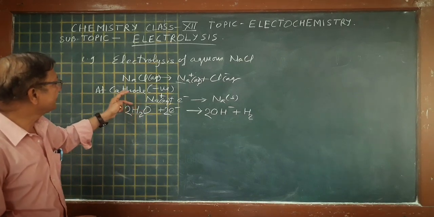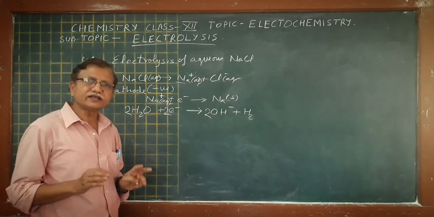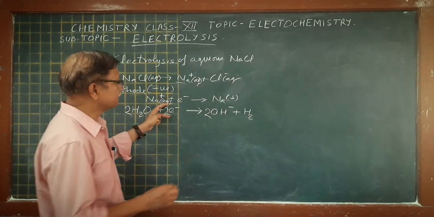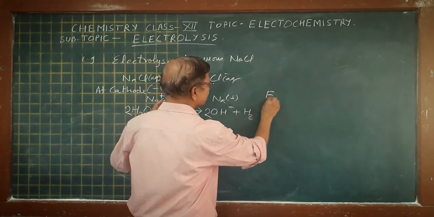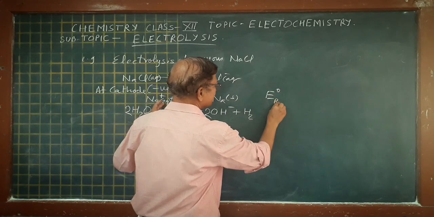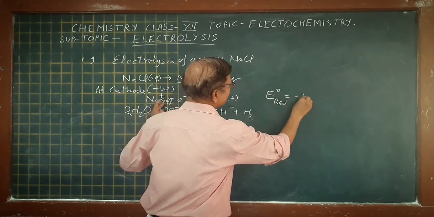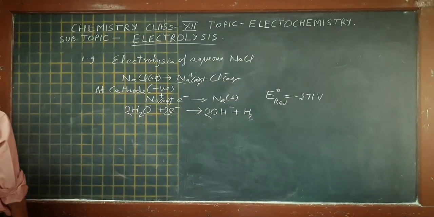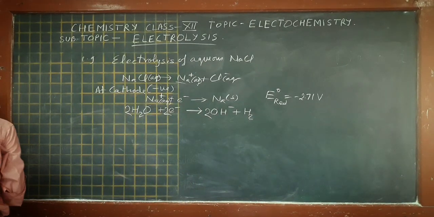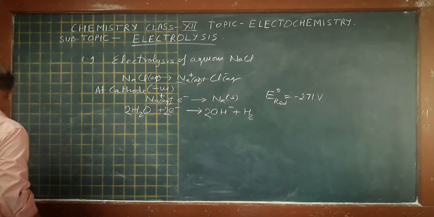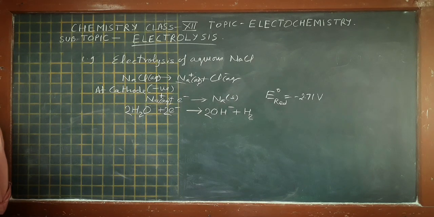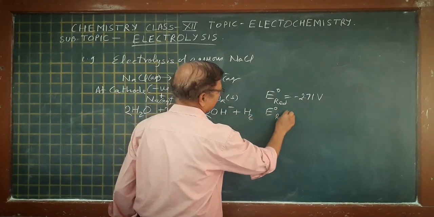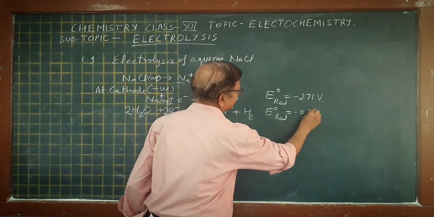Now we have to find out which reaction takes place exactly at the cathode. Because reduction takes place at the cathode, the reaction whose reduction potential is more will take place. For sodium, the E0 reduction potential is minus 2.71 volt, and for the water molecule, the E0 reduction potential is minus 0.83 volt.